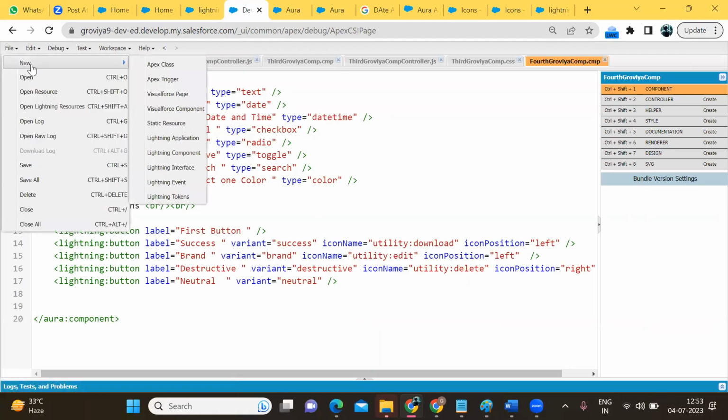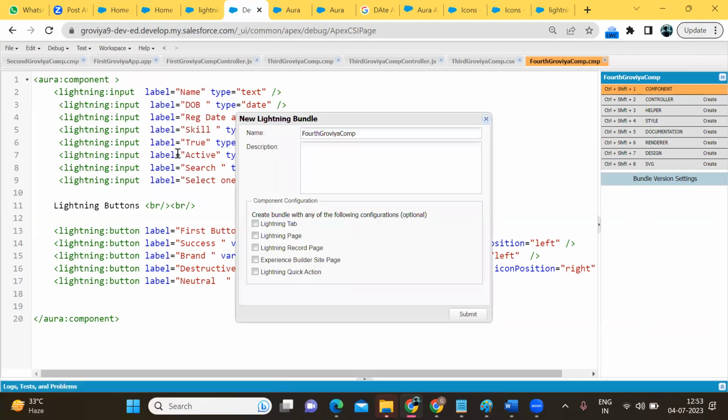So click on file, new, lightning component, and name it the calculator component. Click on the submit button.